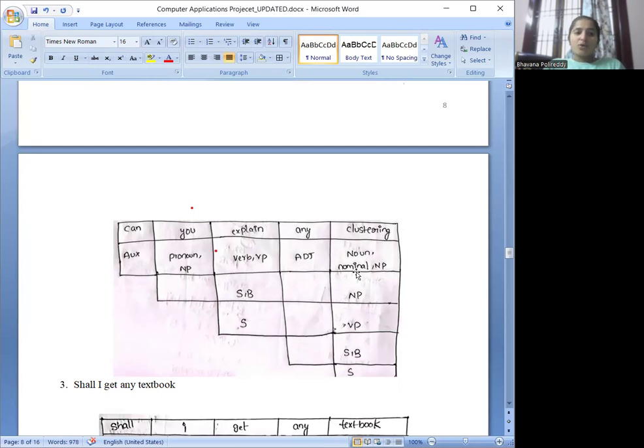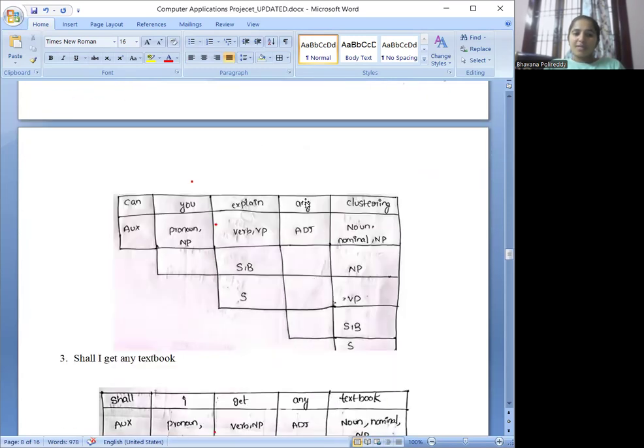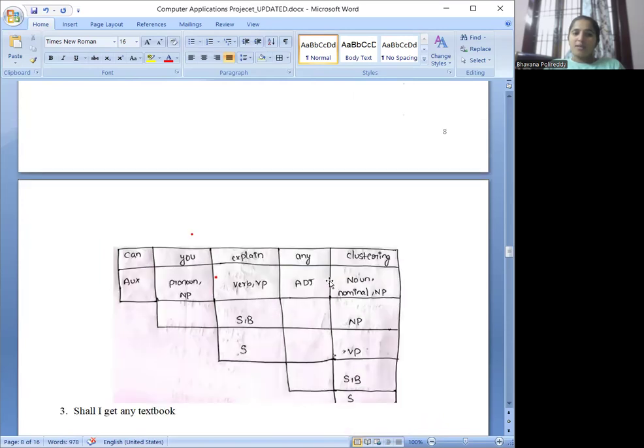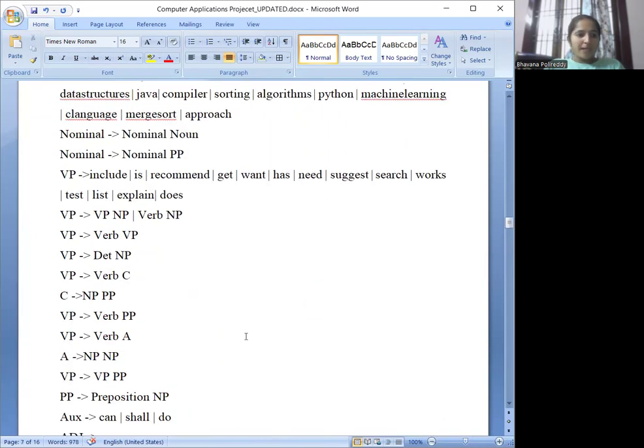If you check the relation between any and clustering based on the rules that we have, any is an adjective and clustering is a noun and a nominal. So let's see how we have this.